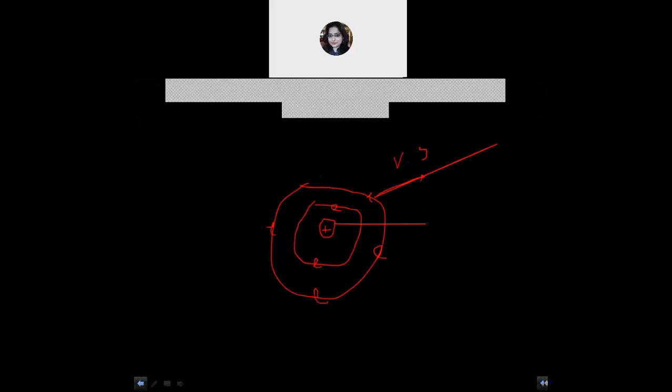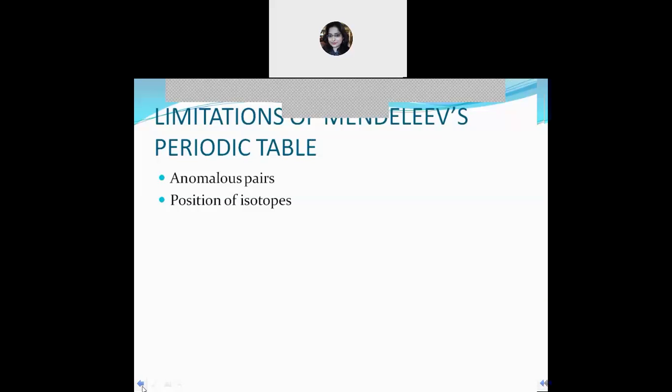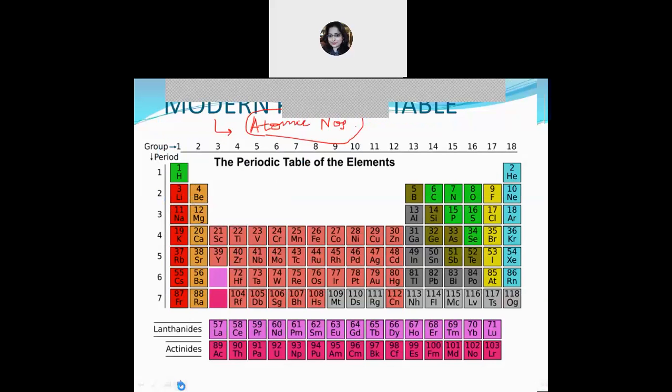So let's have a look at the long form of the periodic table, or the modern periodic table as we see today. Let's see the structural features of the long form of periodic table.